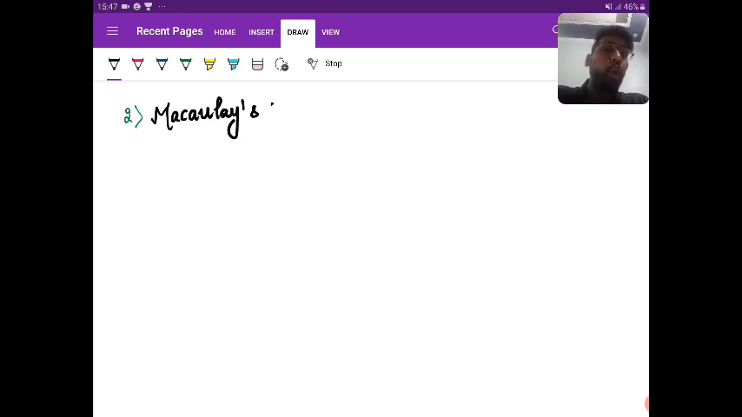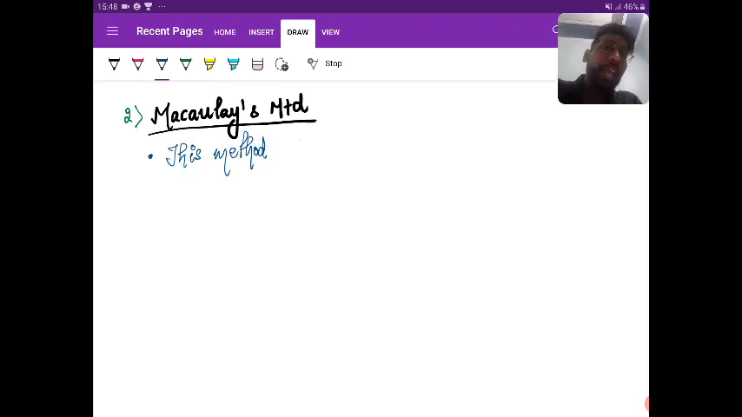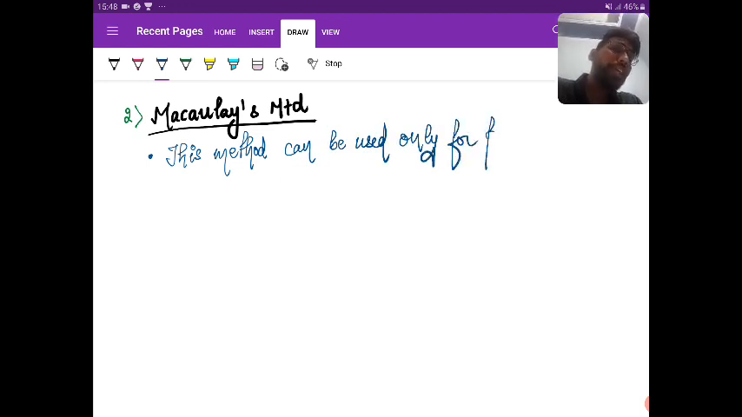Now in this method, the theory that I'm going to deal with can be asked in the objective. Theory part they can ask in the objective. Okay. So the first thing is, this method can be used only for a prismatic beam. It cannot be used for a non-prismatic beam. Okay, so this is the first.